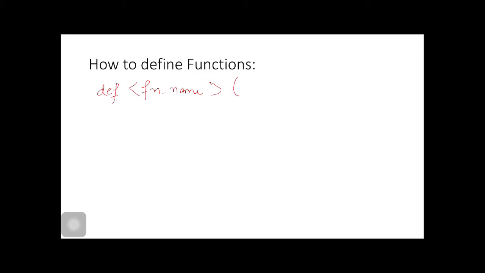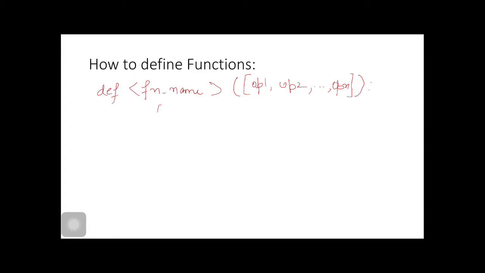This is the identifier, and here we supply two parentheses. In parentheses we provide optional arguments separated by commas. Then there is a colon.